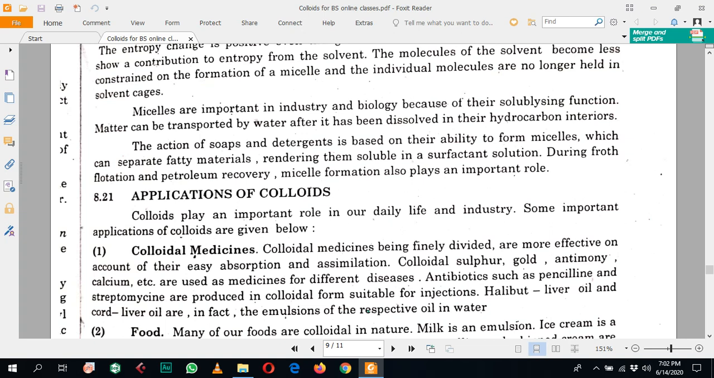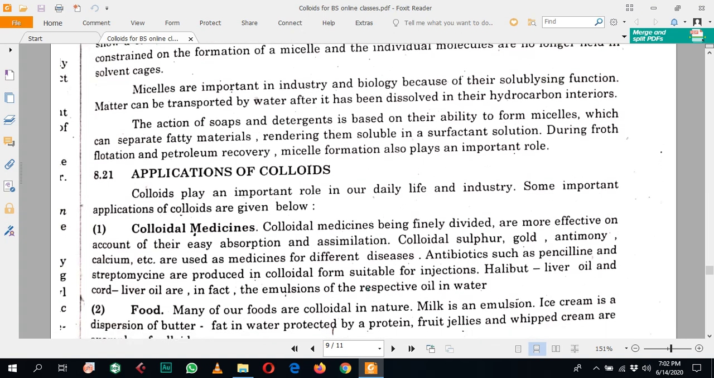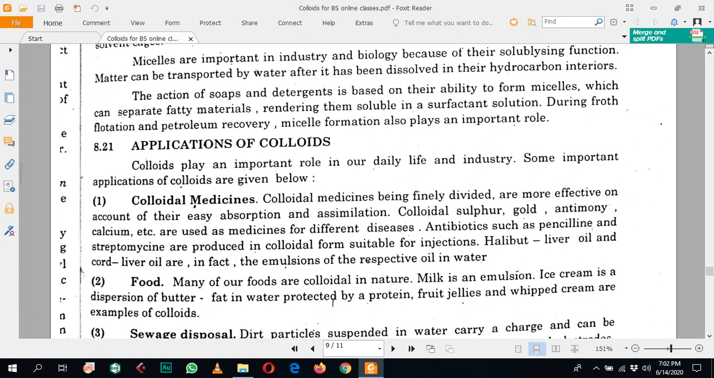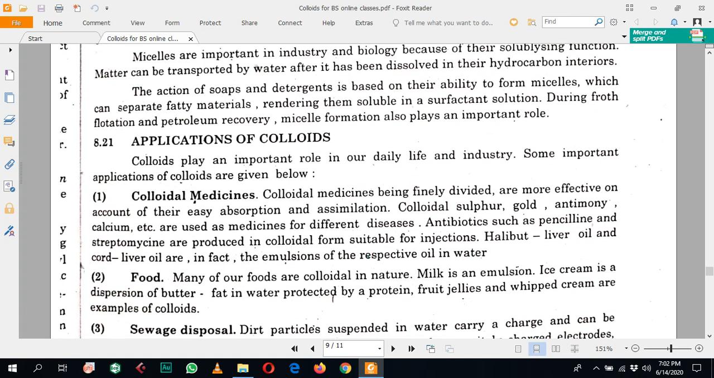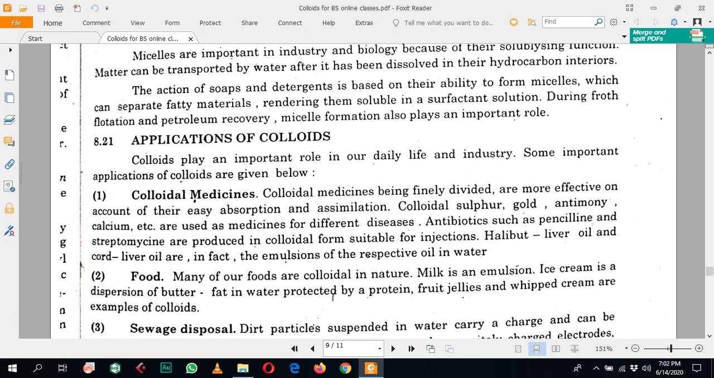Matter can be transported by water after it has been dissolved in their hydrocarbon interior. Meaning if a substance is water insoluble, then the hydrocarbon interiors may solubilize it, and it can be transferred from one place to another. The action of soap and detergent is also based on their ability to form micelles, which can separate the fatty material, meaning grease or dust, rendering it soluble in the surfactant solution. It causes the solubilization of this fatty or dust material into the surfactant solution.